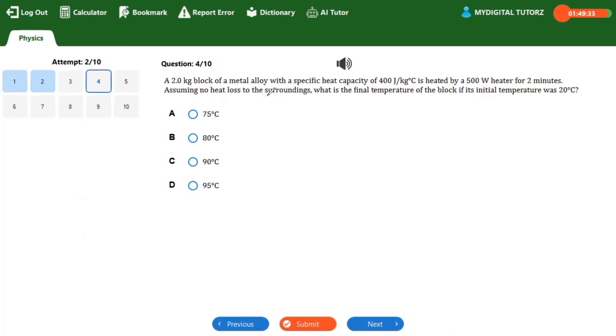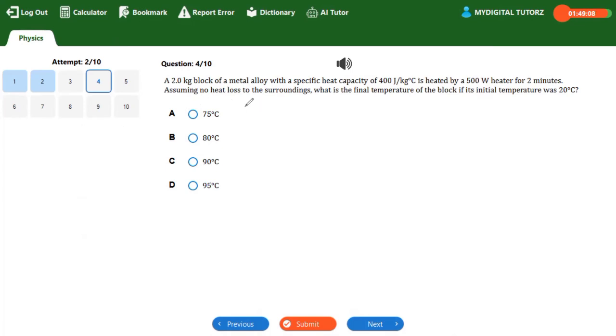Assuming no heat loss to the surrounding, what is the final temperature of the block if its initial temperature was 20 degrees Celsius? Quickly, without wasting our time, this is under specific heat capacity and the electrical method of finding the specific heat capacity of a solid material. Is that correct? So that is about that.